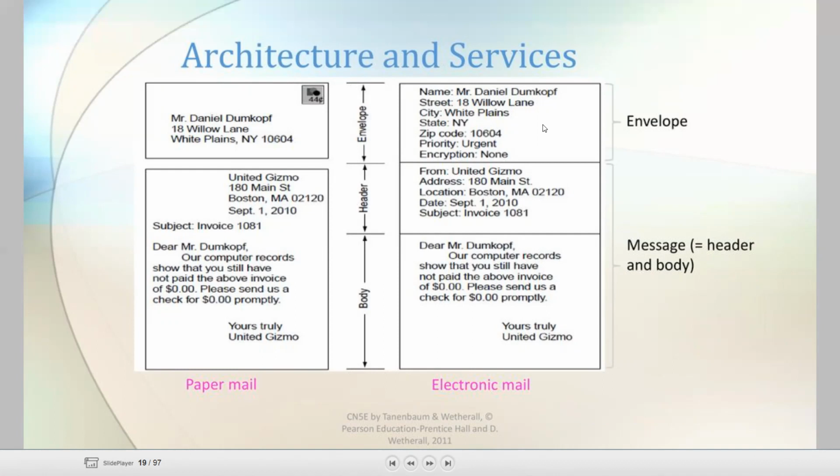The envelope contains the name of whom we are writing to, the address, and the zip code. The priority is urgent. The encryption is none. And the from address, from whom it was sent. Okay, this is the envelope. This is the header containing the from address, and this is the body of the letter. These two are the paper mail and the electronic mail. In the paper mail, the body and header are one. In the electronic mail, the header and body are two different parts.